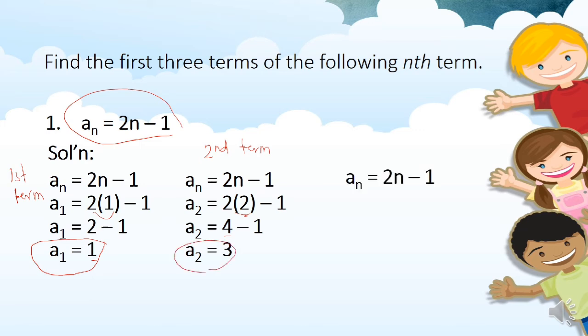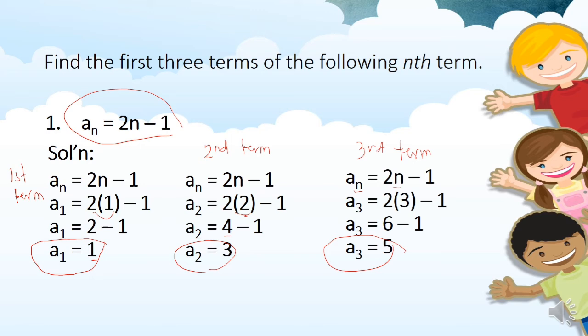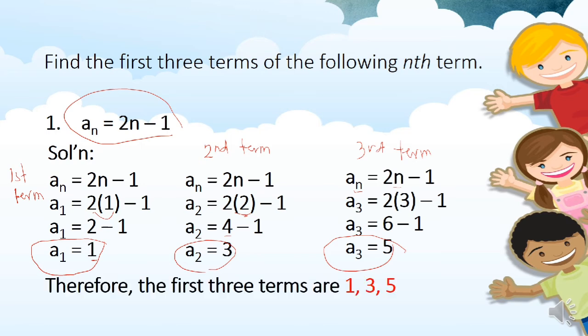And for the third term naman, again, we will substitute 3 to the variable n. Okay, so a sub 3 for the third term equals 2 times n, n is 3, minus 1. 2 times 3 is 6, minus 1, that's 5. So therefore, the third term is 5. And the first three terms, given the nth term a sub n equals 2n minus 1, we have first term is 1, second term is 3, third term is 5.